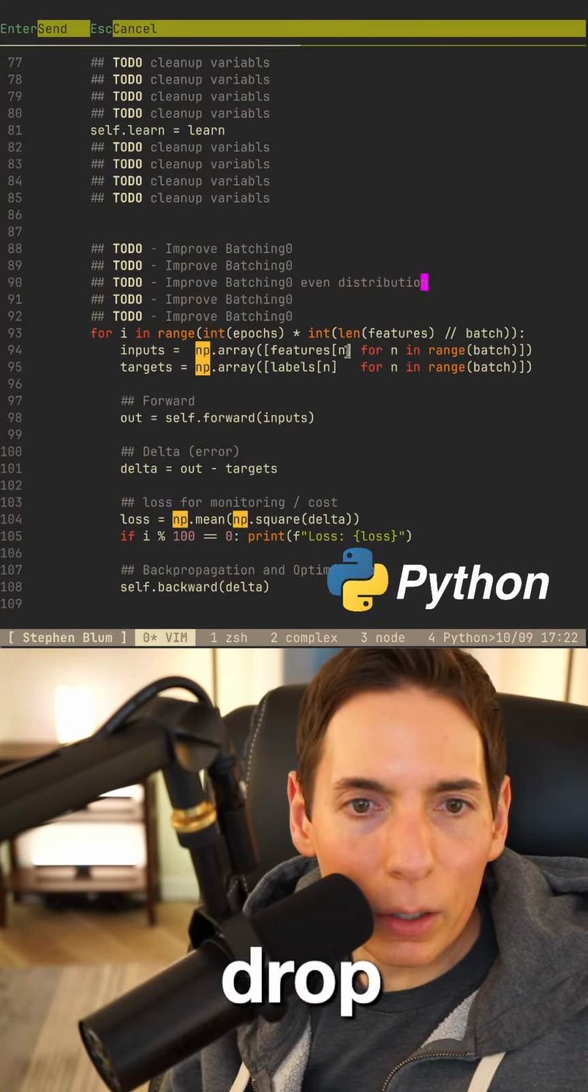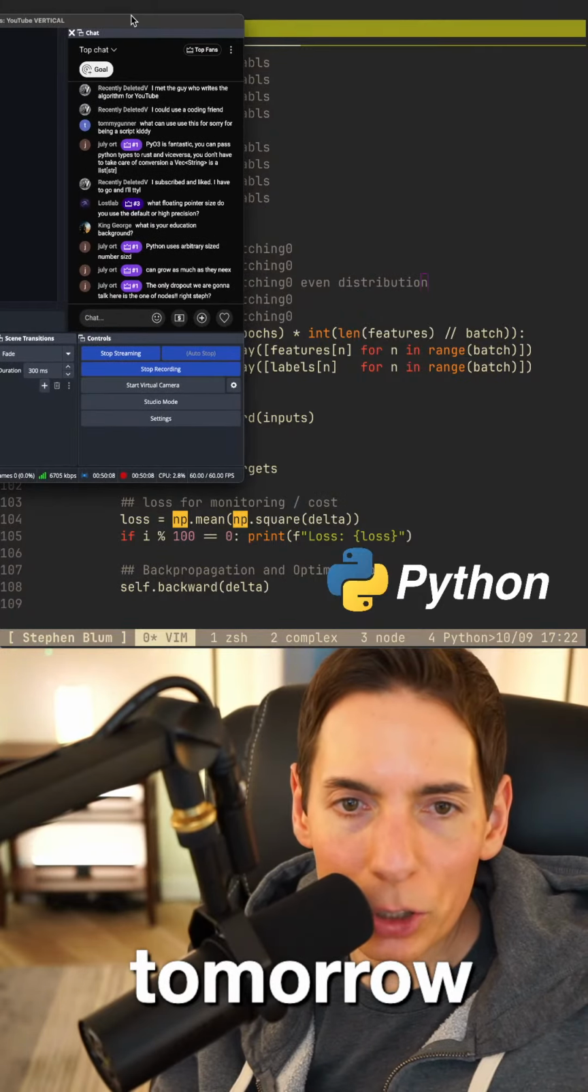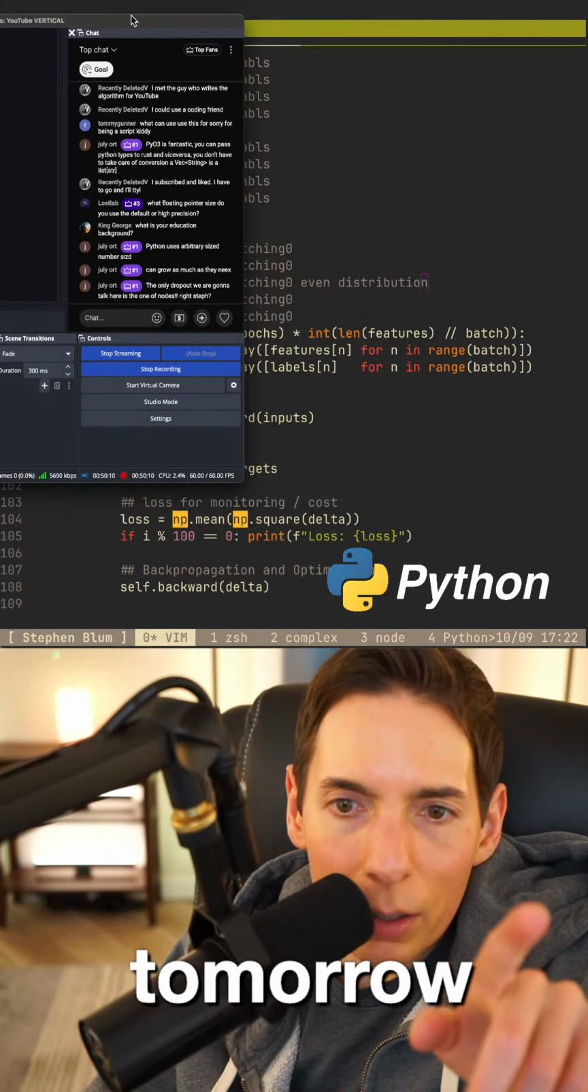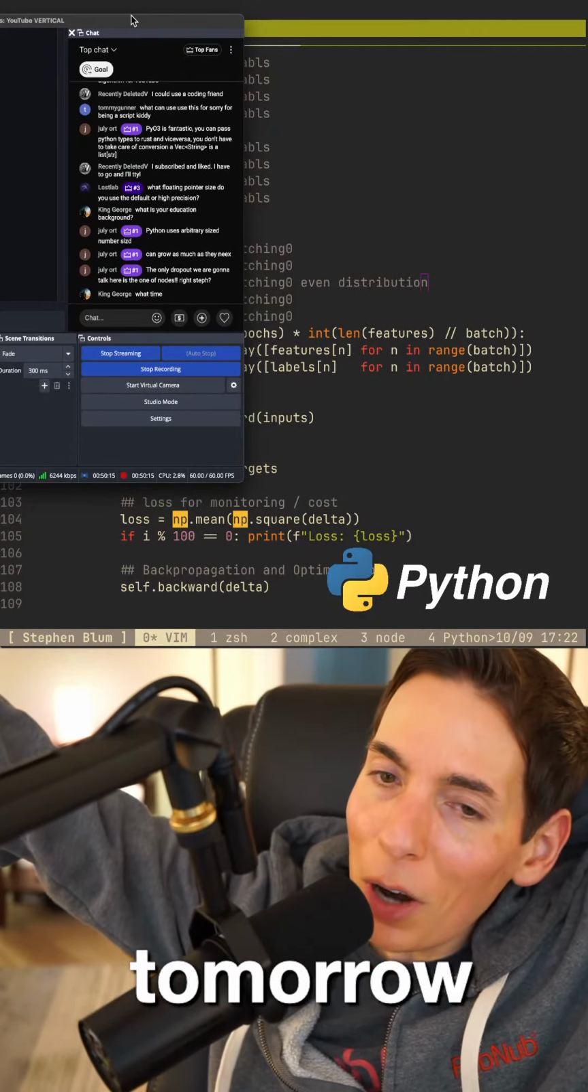The only dropout we're going to talk about here is on one of the nodes, right, Stephen? Wait, let me double check. If we want to do dropout, yeah, we can add that.